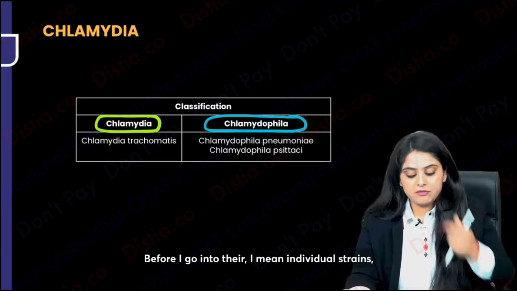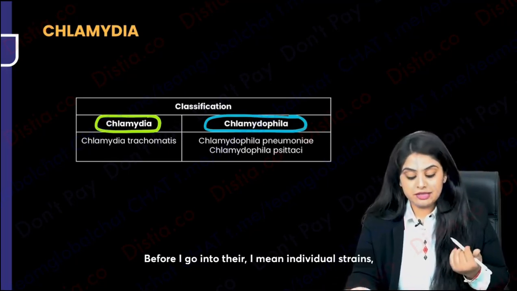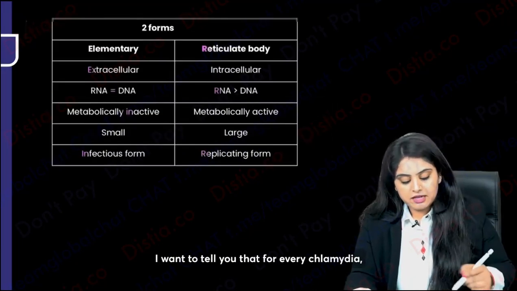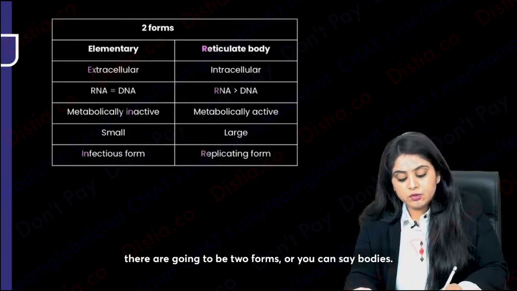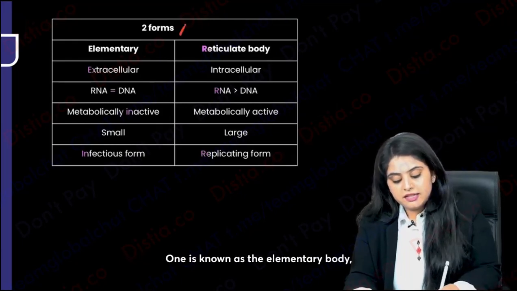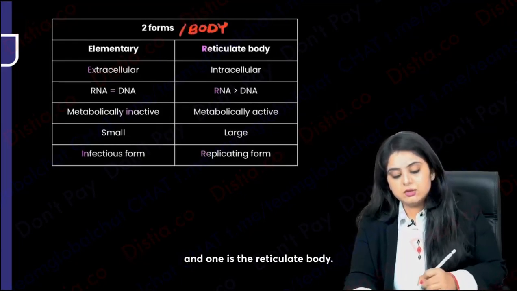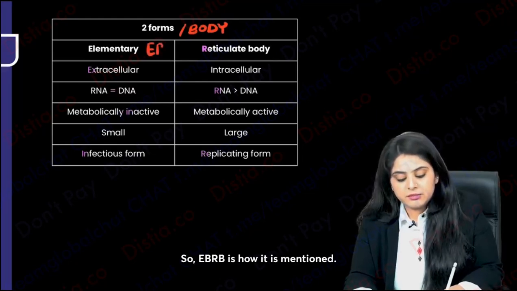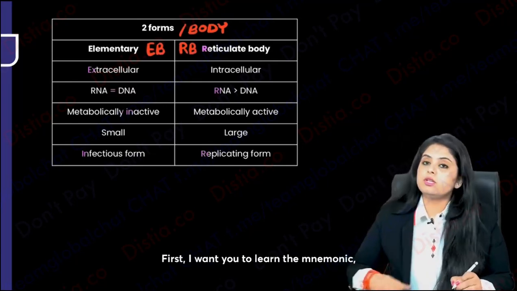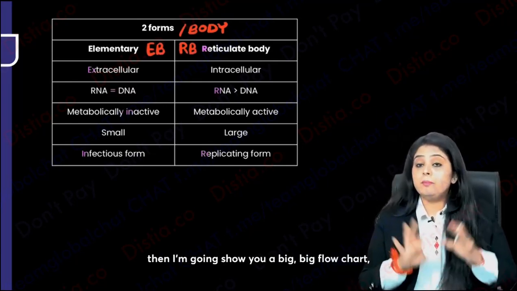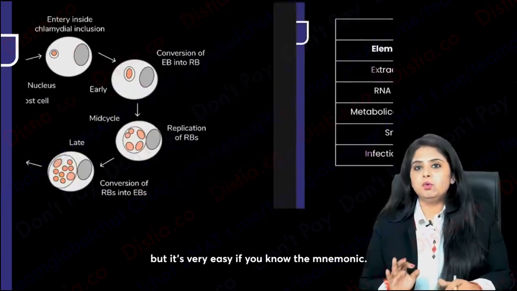So let's get going. Before I go into their individual strains, I want to tell you that for every chlamydia, there are going to be two forms, or you can say bodies. One is known as the elementary body and one is the reticulate body. So EB RB is how it is mentioned. Elementary body, reticulate body. First, I want you to learn the mnemonic. Then I'm going to show you a big flowchart, but it's very easy if you know the mnemonic.